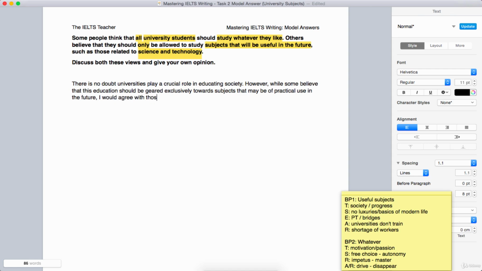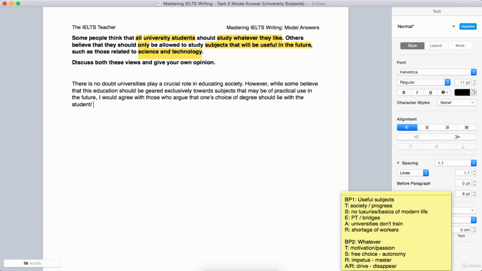Now notice that by putting forward my point of view, I'm also including other people's views as well, like up here. I would agree with those who argue that, how can I put this forward, potentially one's choice of, I've used subject, so I'm going to use the term for the subject at university that you take for your qualification, which will be a degree. One's choice of degree should lie with the student.